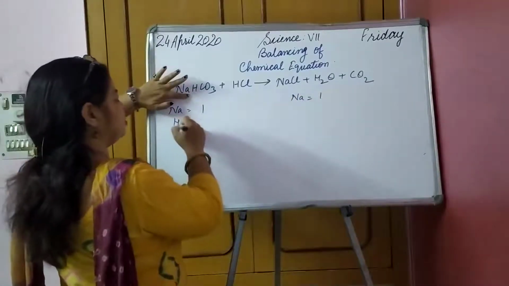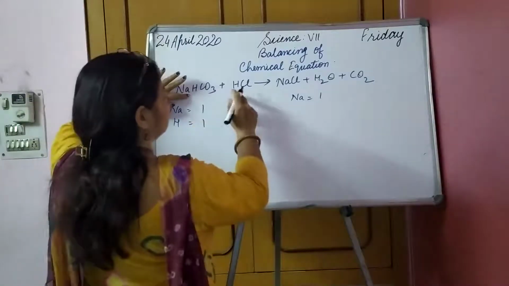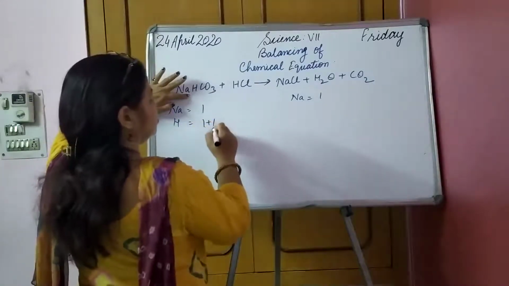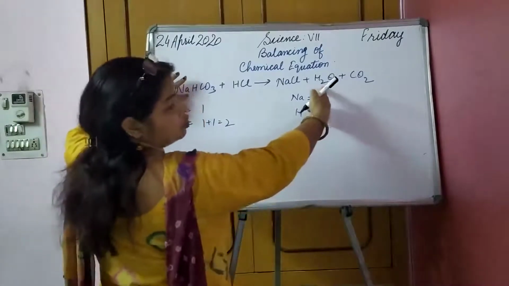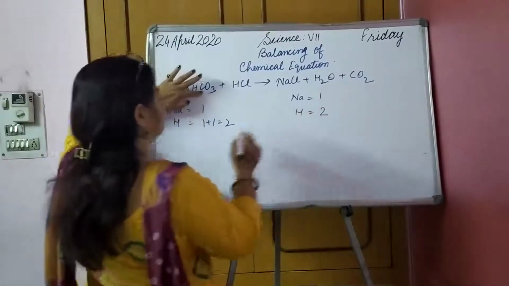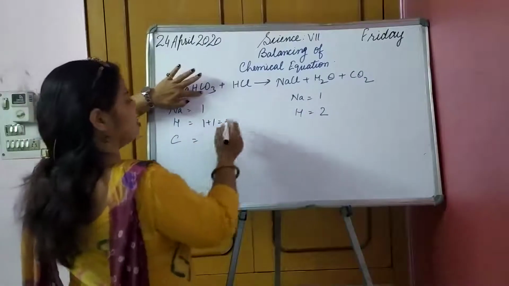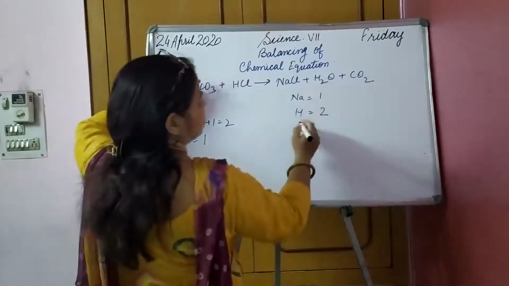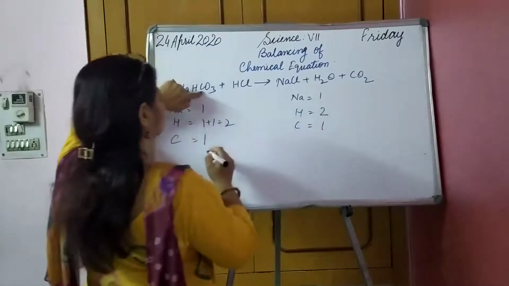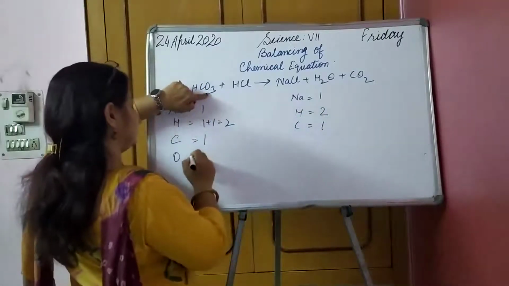What about hydrogen? Here 1 plus 1 is equal to 2, and here straight away 2 is equal to 2. Then comes carbon. How many on this side? 1. What about this side? Again 1.